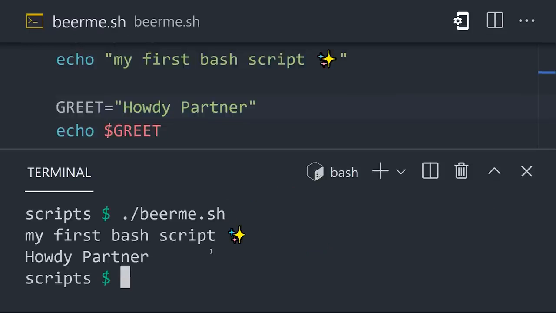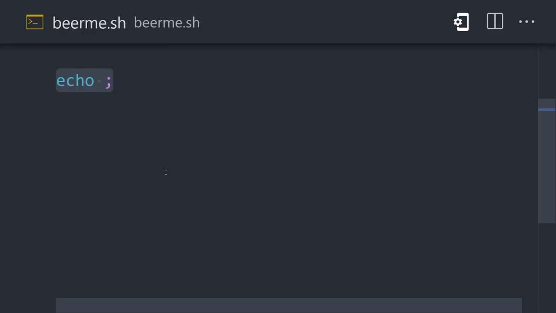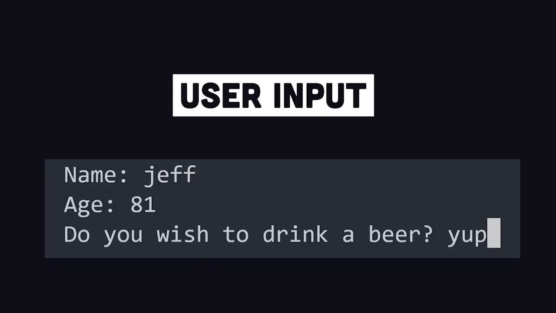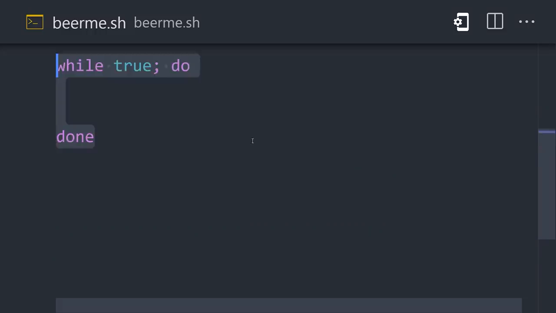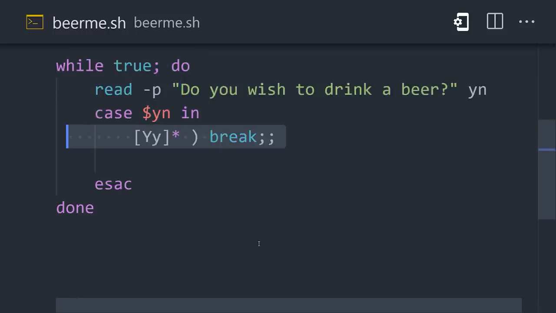That was easy, but what if we want to pass in some arguments when we run the script? Positional arguments will automatically be assigned variable names of $1, $2, $3, and so on. Now in other cases, you may need additional user input in the middle of a script. You can create loops in Bash, like a do-while loop here, that will prompt the user to continue the script on a yes answer or exit on a no answer.